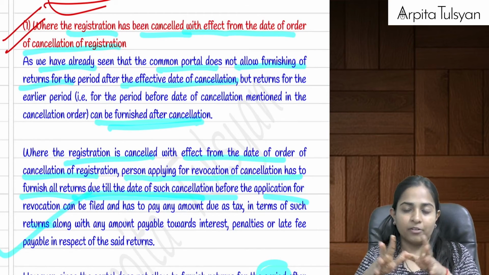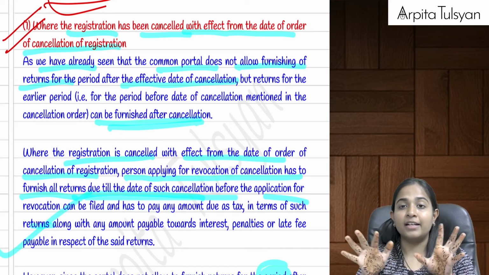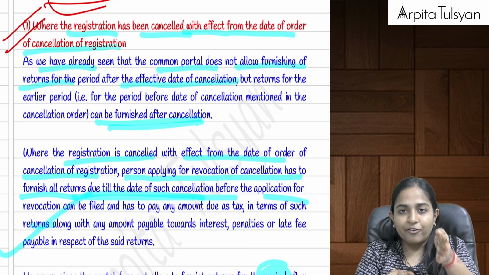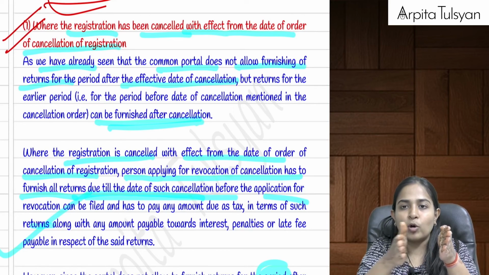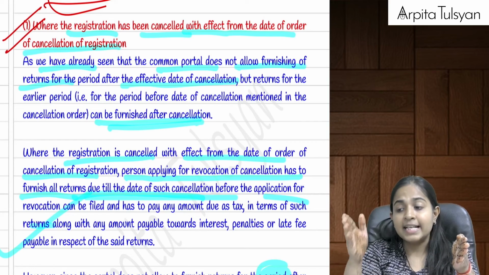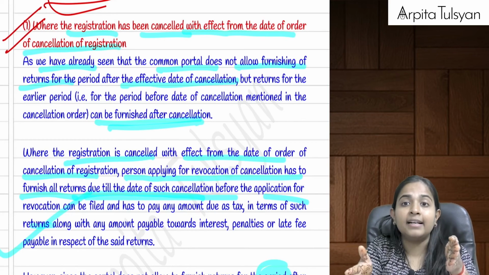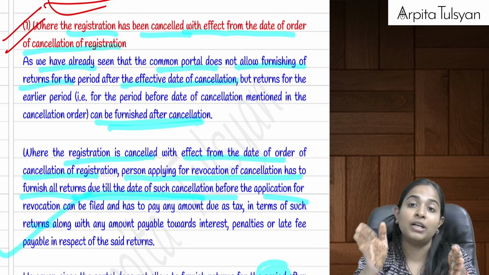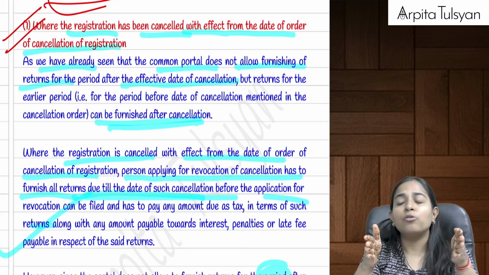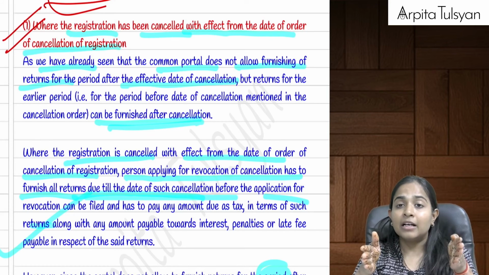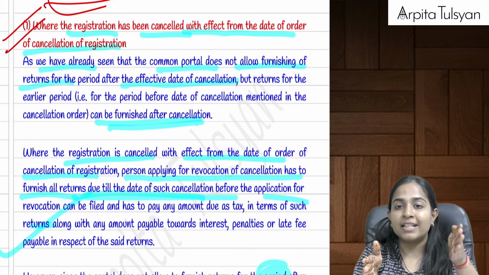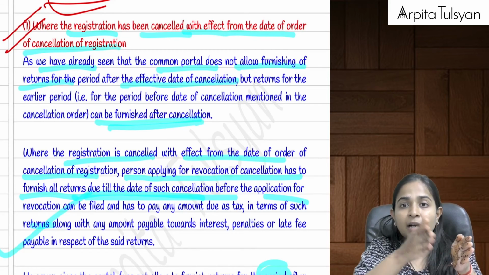See the difference between the GST law and the GST portal. GST law says that if your registration has been cancelled today and you go for revocation after, let's say, 90 days or 180 days, then you have to file all the returns till the date of making the application of revocation. Only then will we accept your revocation application. But when I went to the GST portal, I saw that once my registration got cancelled, the portal was not allowing me to file the returns for the later periods.